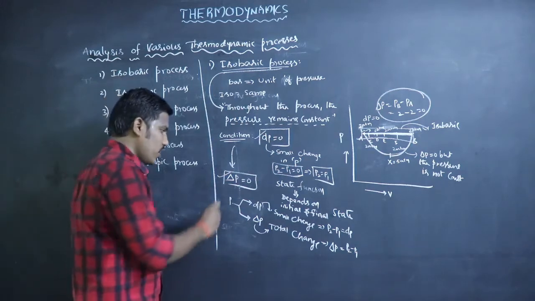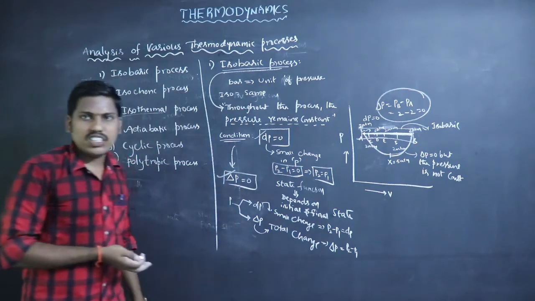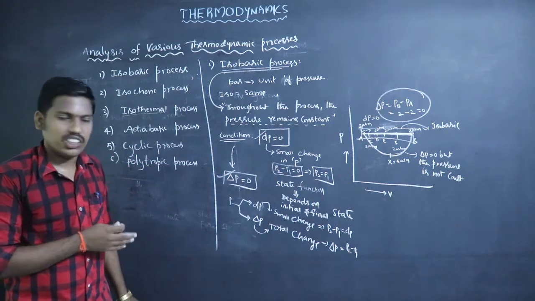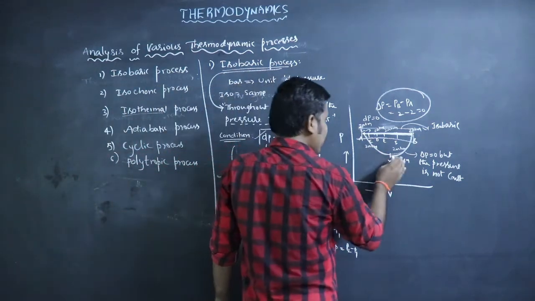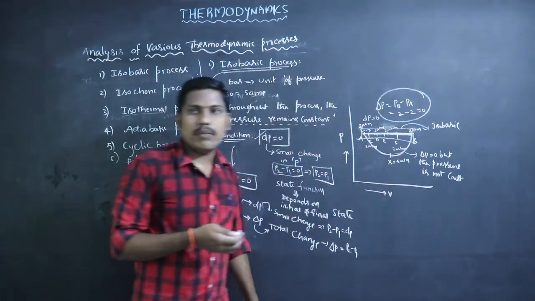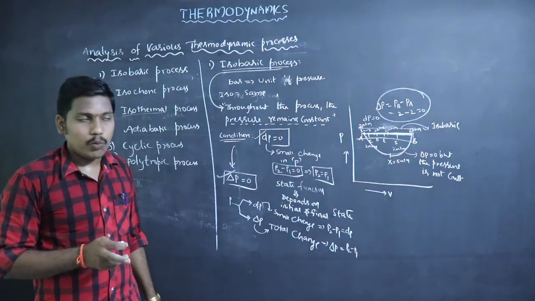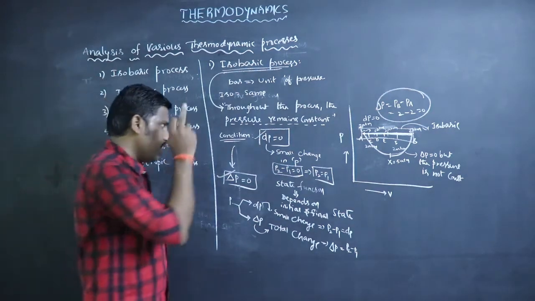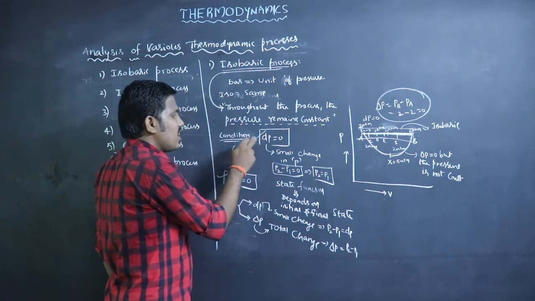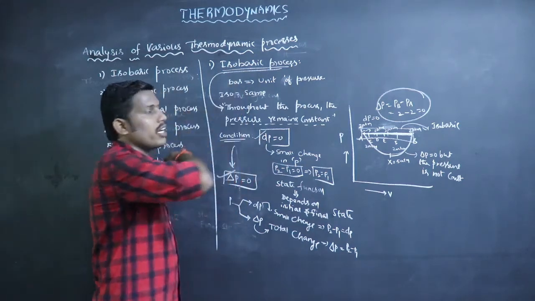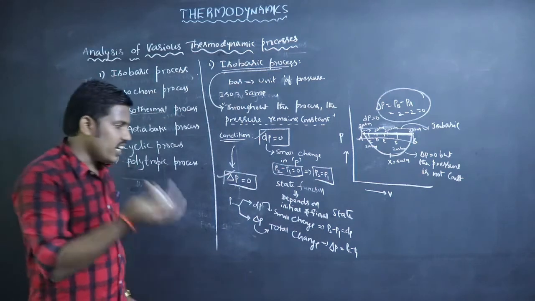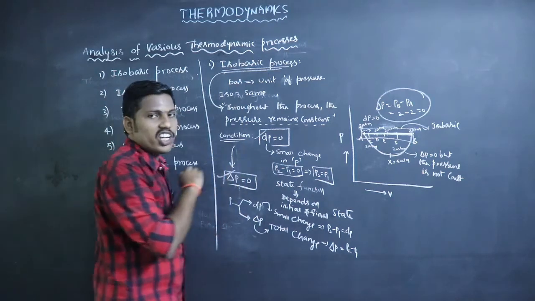But someone uses this notation. It is not always a wrong notation. Sometimes it may be the same. At point X the pressure may be the same. But more accurately we can say that dP is 0 is the condition for isobaric process. Then dP is 0 for isobaric process.